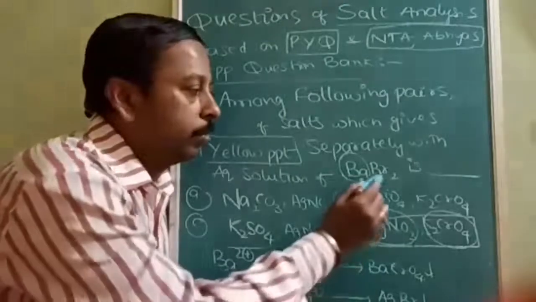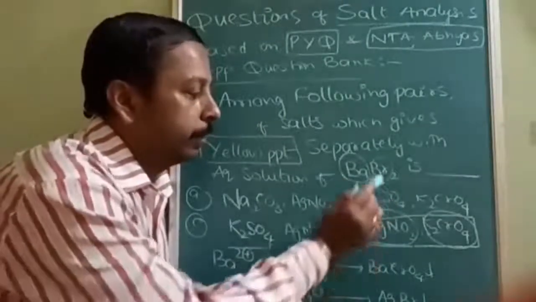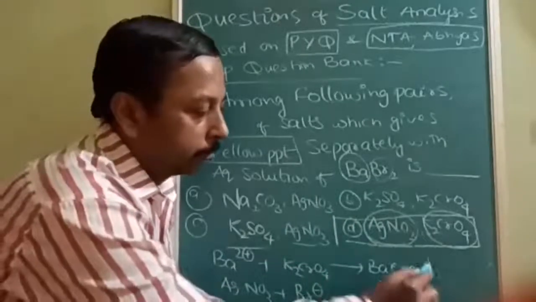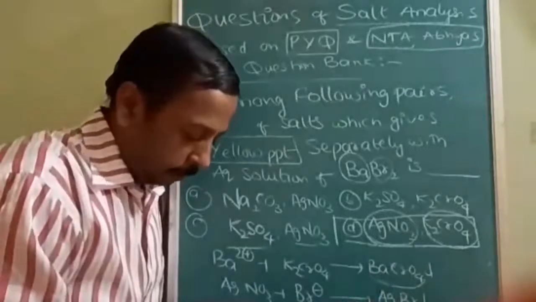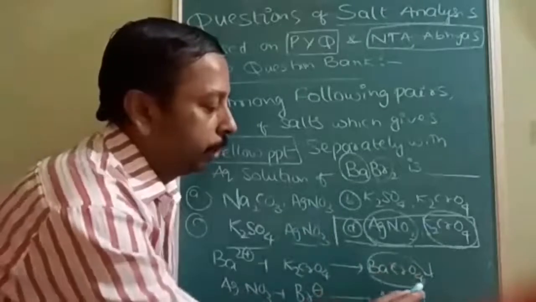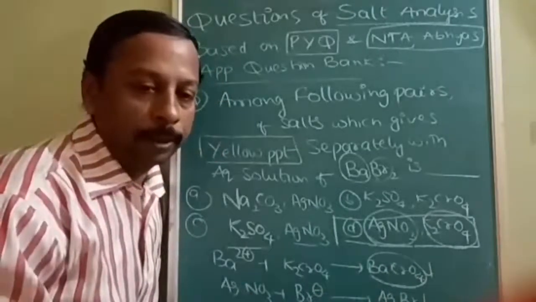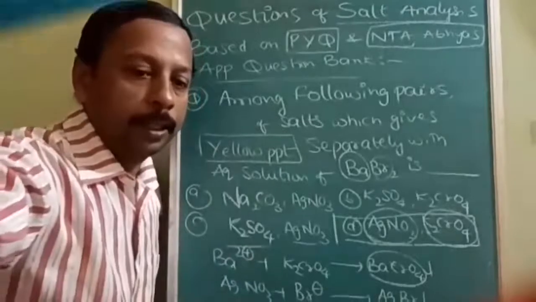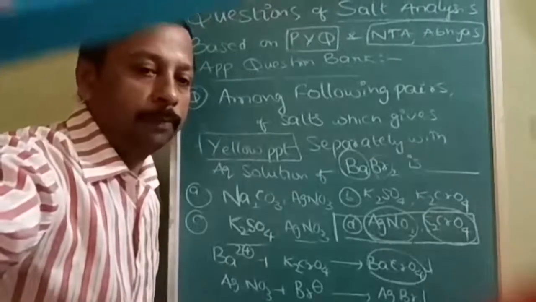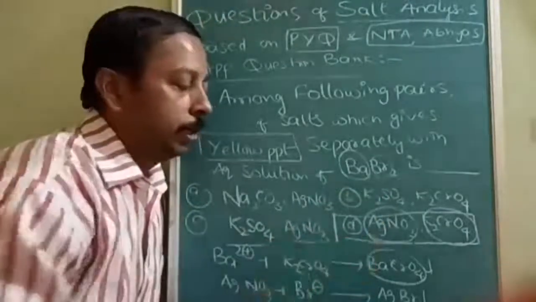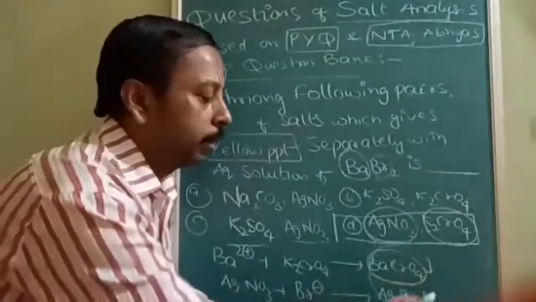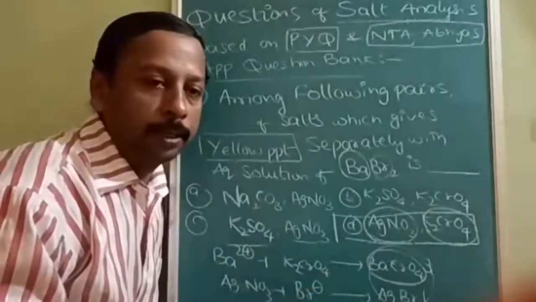And the other reason is due to bromine. Bromine and silver, silver and bromine is yellow precipitate. Barium and CrO4 yellow precipitate. Okay. See here. Yellow precipitate in the first salt, in the K2CrO4, is due to formation of BaCrO4. Okay. And in the second it is AgBr. Is it visible? AgBr. Okay, so bromine from the added BaBr2 and Ag in the salt will react with each other to form yellow color precipitate. Both are yellow color, but formula and reason is not same.